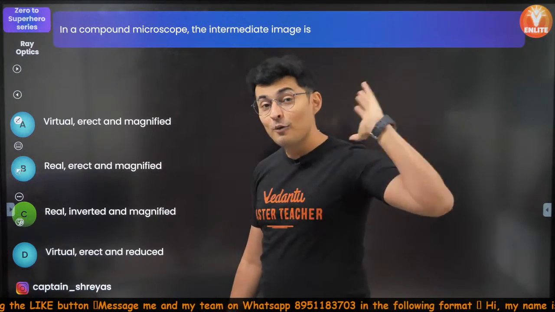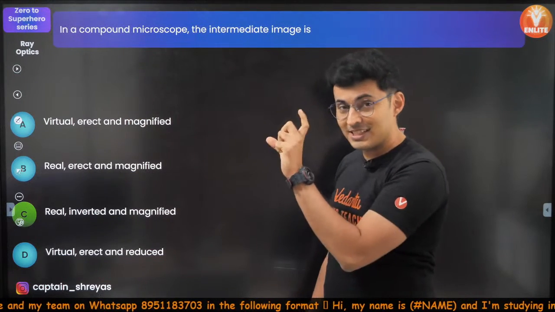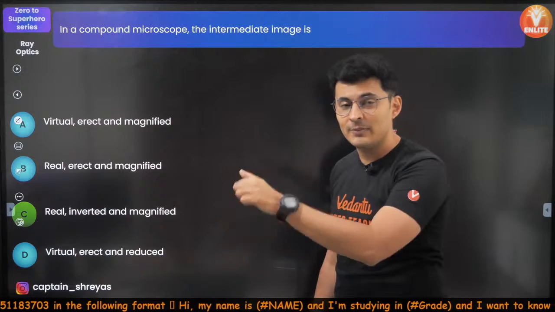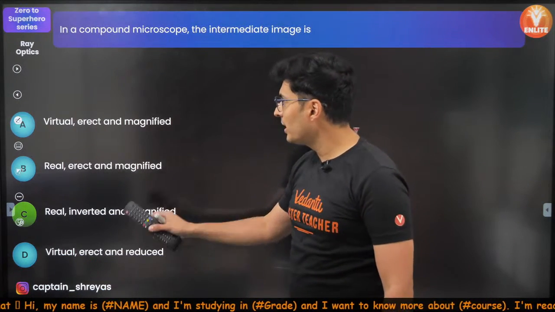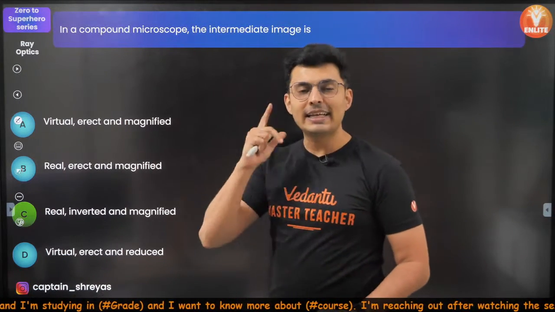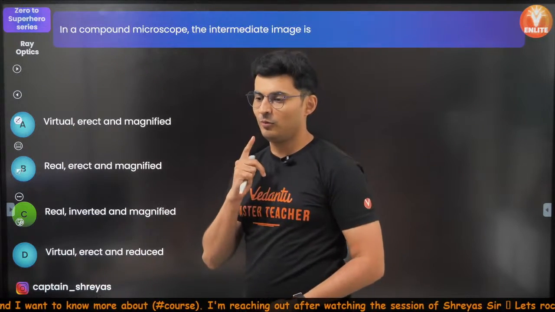It's still inverted. The final image is inverted as compared to the original object. It's magnified, but it is virtual this time. So virtual, inverted, and magnified. Correct.